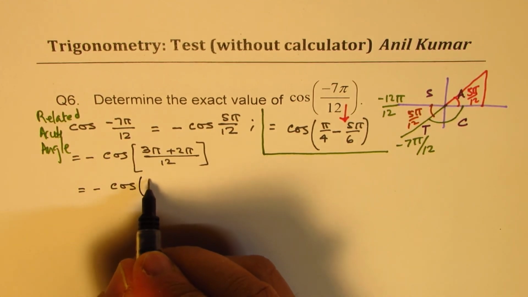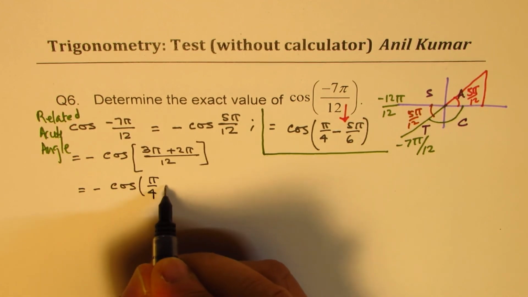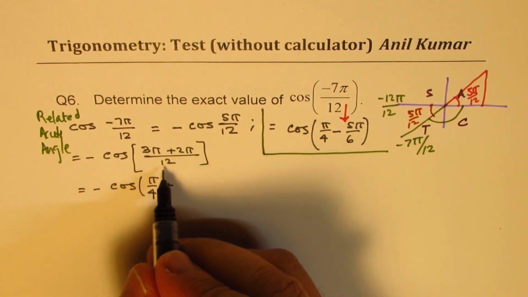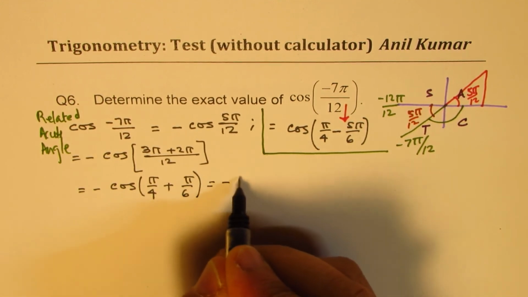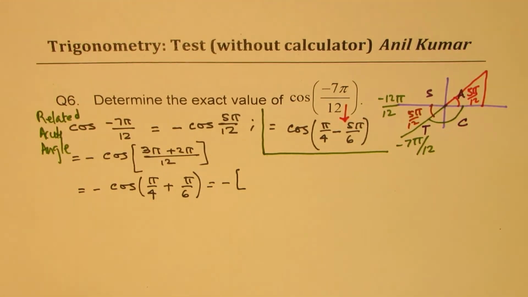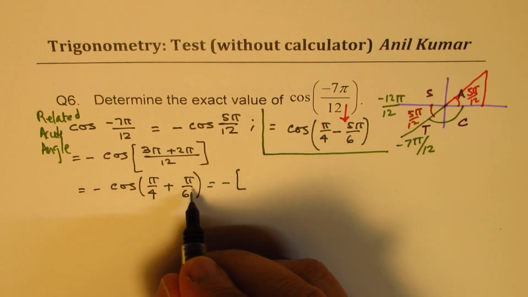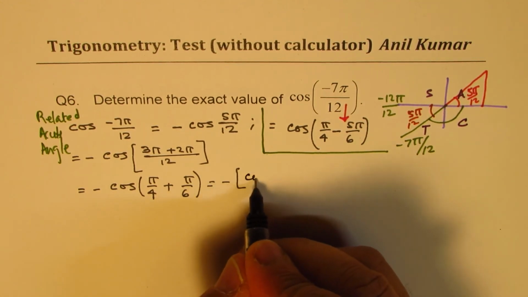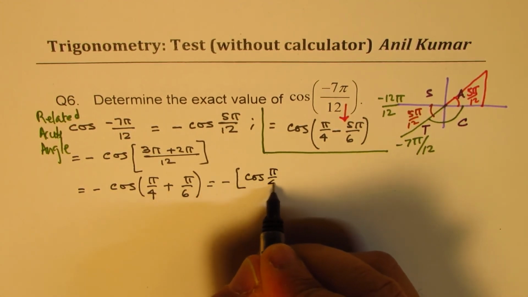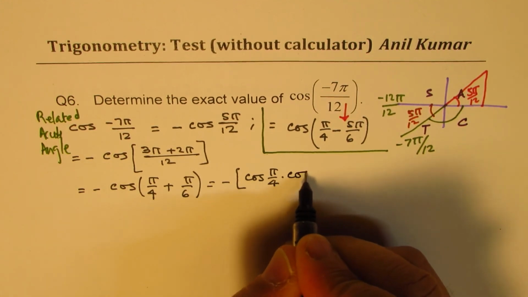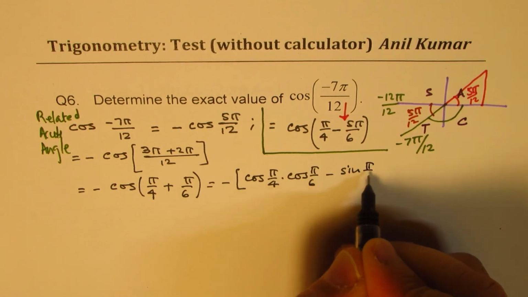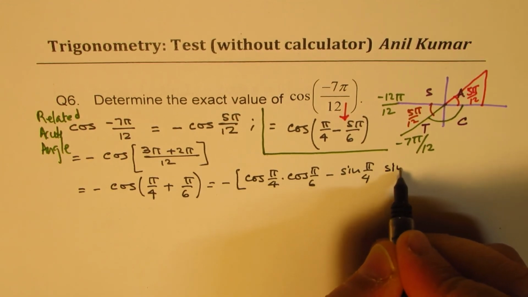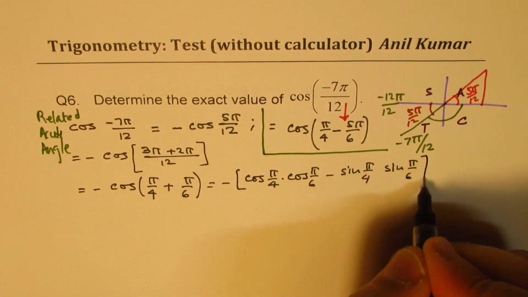So it is pi by 4 plus 2 pi by 12, which means pi by 6. And now we are going to use the cosine formula, which is cos A cos B minus sin A sin B. So it is cos of pi by 4 cos of pi by 6 minus sine of pi by 4 sine of pi by 6. Do you see that part?